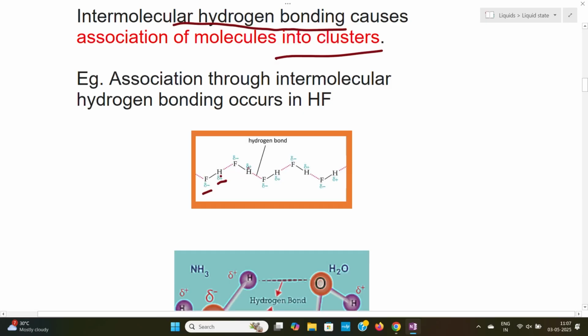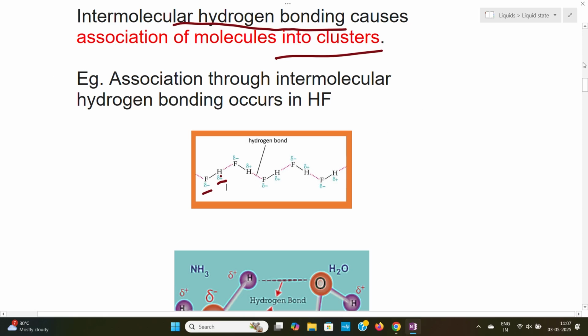Here this hydrogen fluoride is forming an association. Here this hydrogen is having an attraction with this fluorine, and this hydrogen is having an attraction with the fluorine of another hydrogen fluoride, and this hydrogen is having an attraction with another fluorine of the hydrogen fluoride, and this goes on.